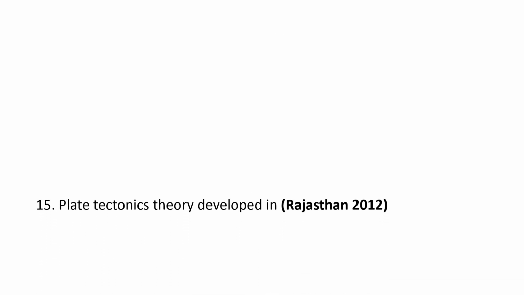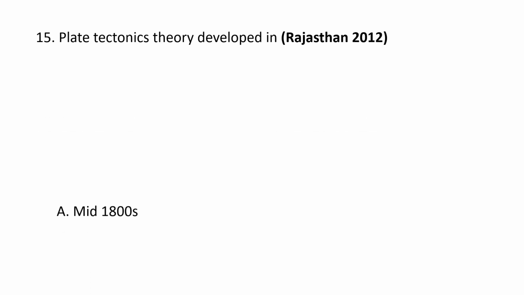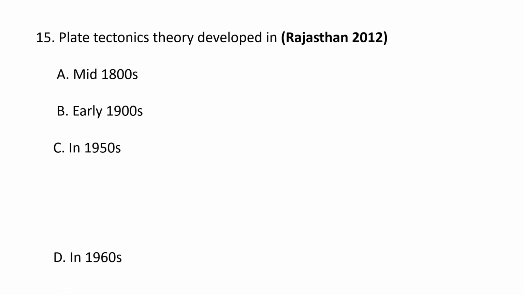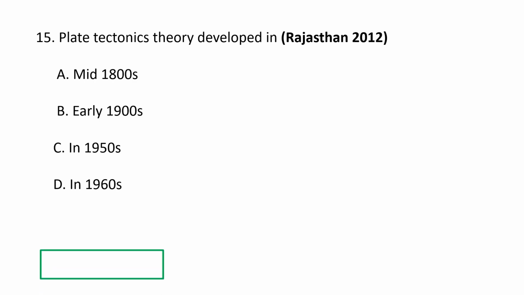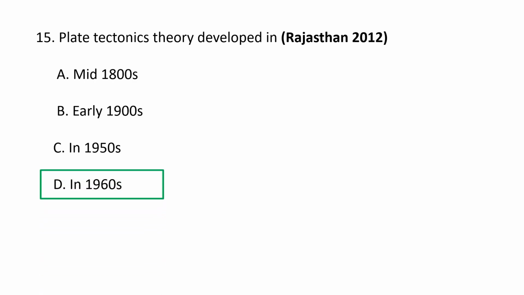Next question. Plate tectonics theory developed in A. mid-1800s, B. early 1900s, C. 1950s, and D. 1960s. Plate tectonics theory was developed in the 1960s. The theory of plate tectonics, which explains how the Earth's outer layers move and deform, developed in the late 1960s, building upon earlier ideas like continental drift and seafloor spreading. So D. 1960s is the correct option.